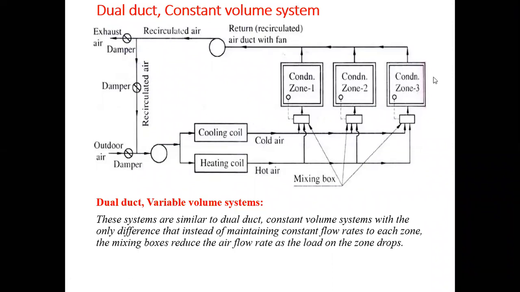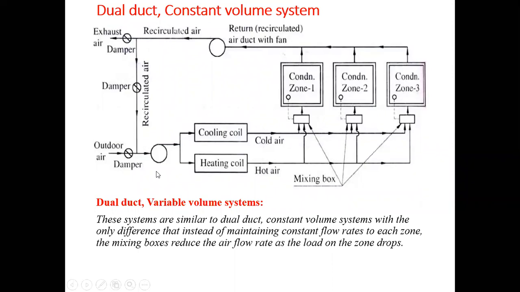So here, simultaneous heating as well as cooling can be carried out in each zone. If there is a cooling requirement in a zone, we can pass only cool air to that zone. If there is a heating requirement in a zone, we can pass only heated air to it. So simultaneous heating as well as cooling can be provided in a dual duct system.